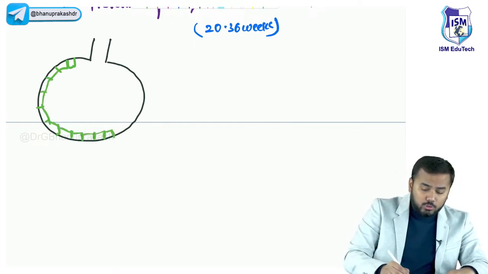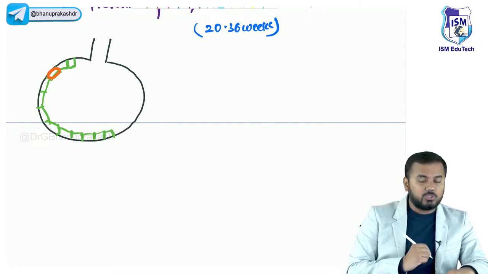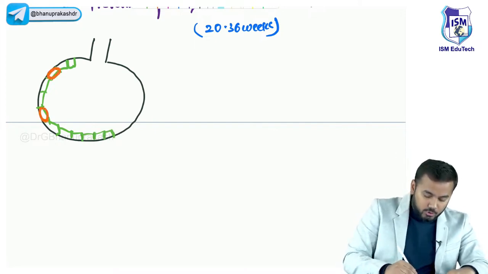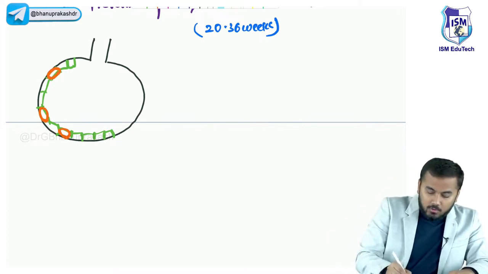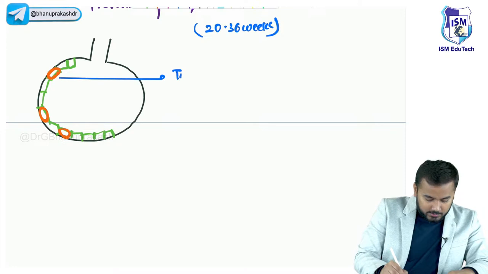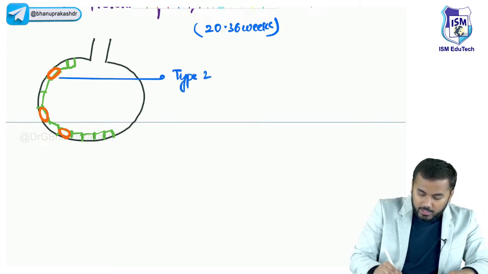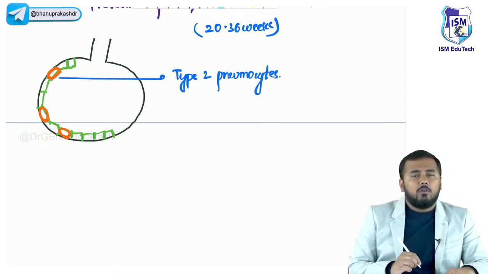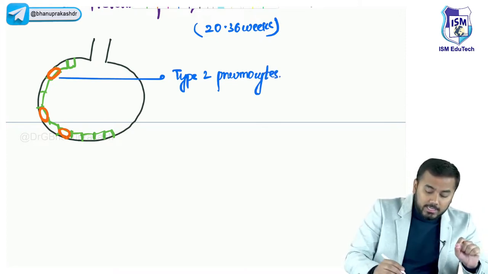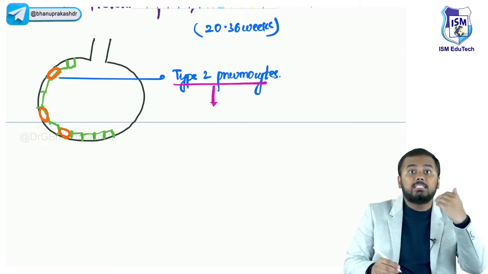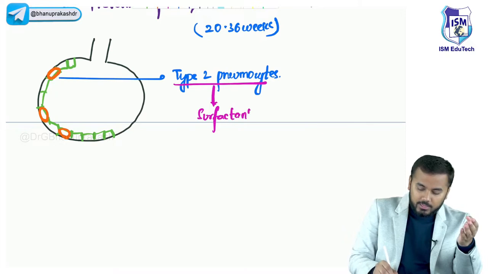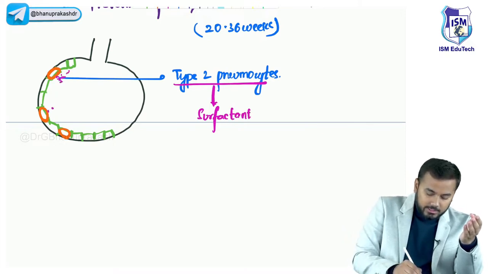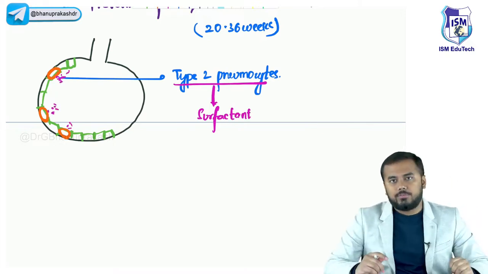Now, out of all these pneumocytes, there are some special type of pneumocytes. ये orange में जो मैं draw कर रहा हूँ, these are special pneumocytes called type 2 pneumocytes. What is the function of type 2 pneumocytes? They synthesize or release surfactant. This is how the surfactant is released.